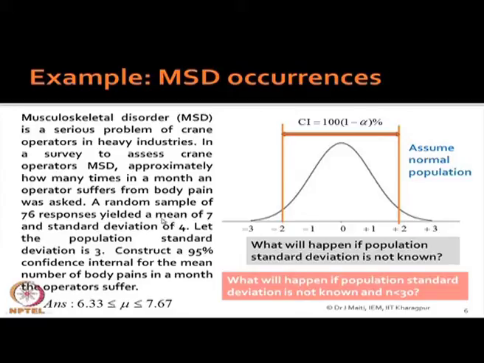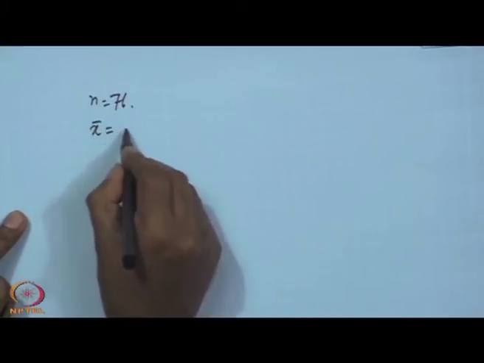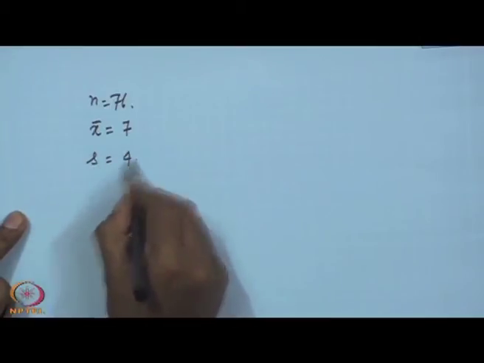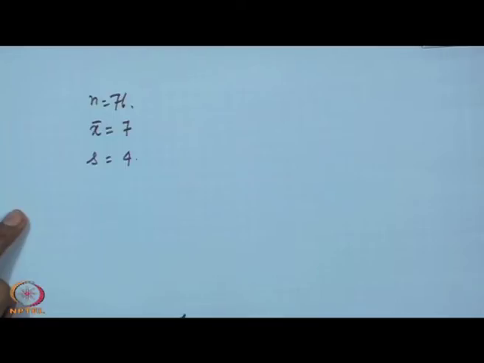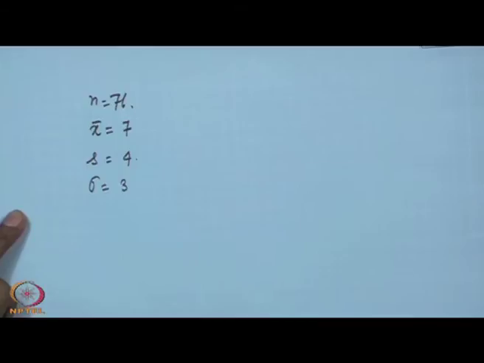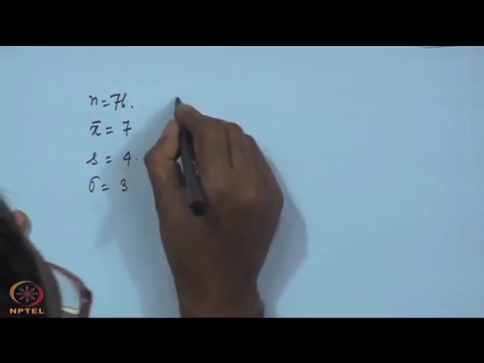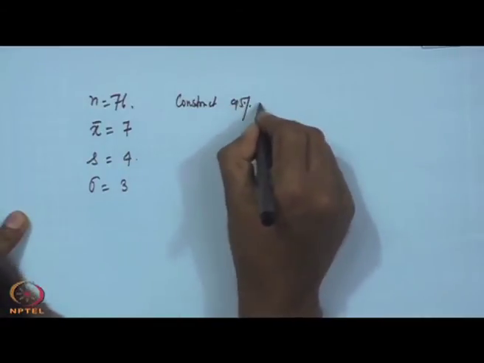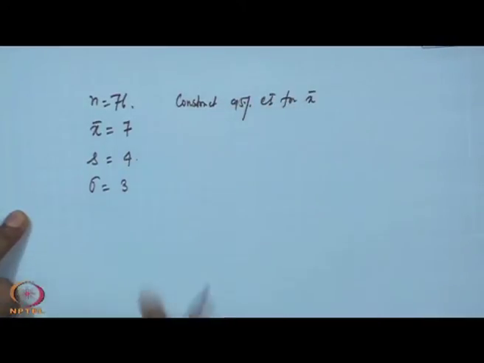So, what is our problem here? We have collected n equal to 76, you have computed x bar which is 7 and standard deviation s equal to 4. Let the population standard deviation be given as 3, that is sigma equal to 3. Construct a 95% confidence interval for x bar. Your work is to construct the 95% CI.